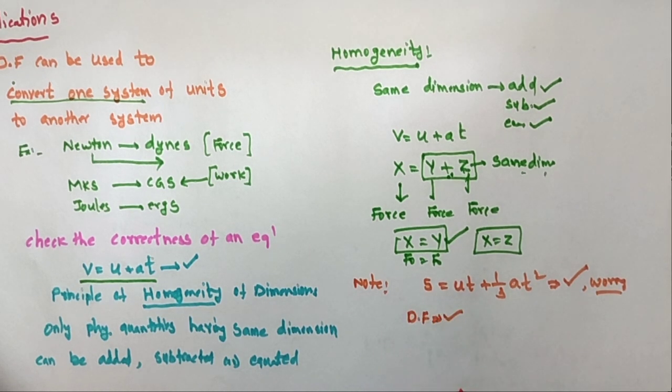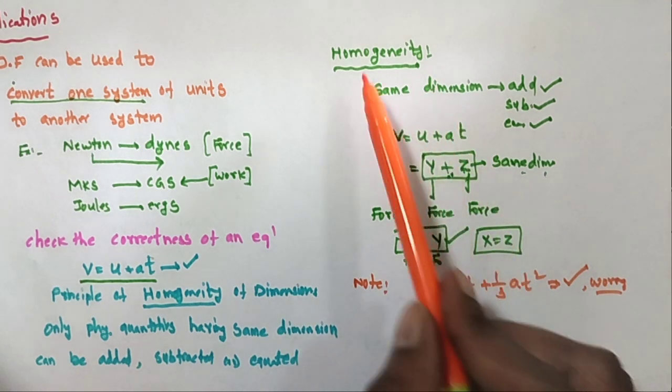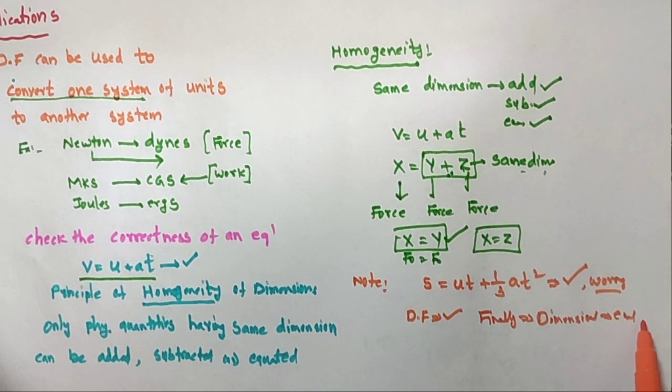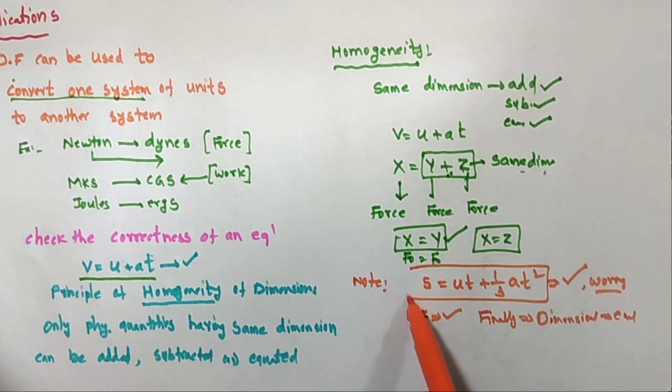Using the dimensional formula, according to homogeneity, you equate all these values. Finally, all these dimensions are equal. All dimensions being equal means this formula will be correct.